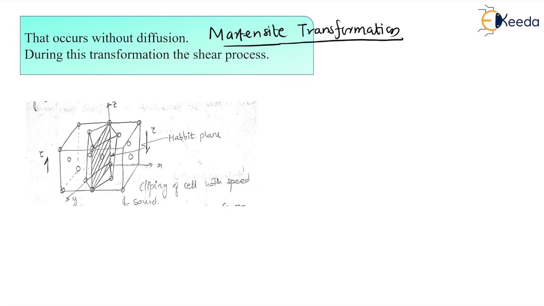Now, other than this transformation, let us suppose I have this gamma austenite here.